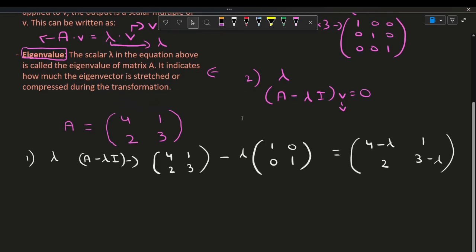Now that we have this, we can find the determinant. So to find the determinant, we multiply this and this, we find the products, and then minus that with the products of these two terms. So that's how easy it is. So determinant of A minus lambda I would be equal to 4 minus lambda times 3 minus lambda.